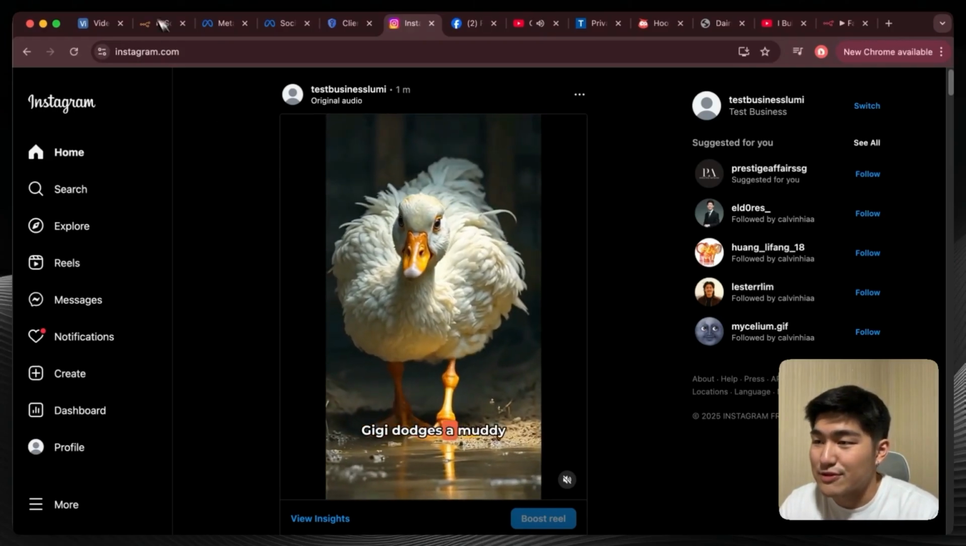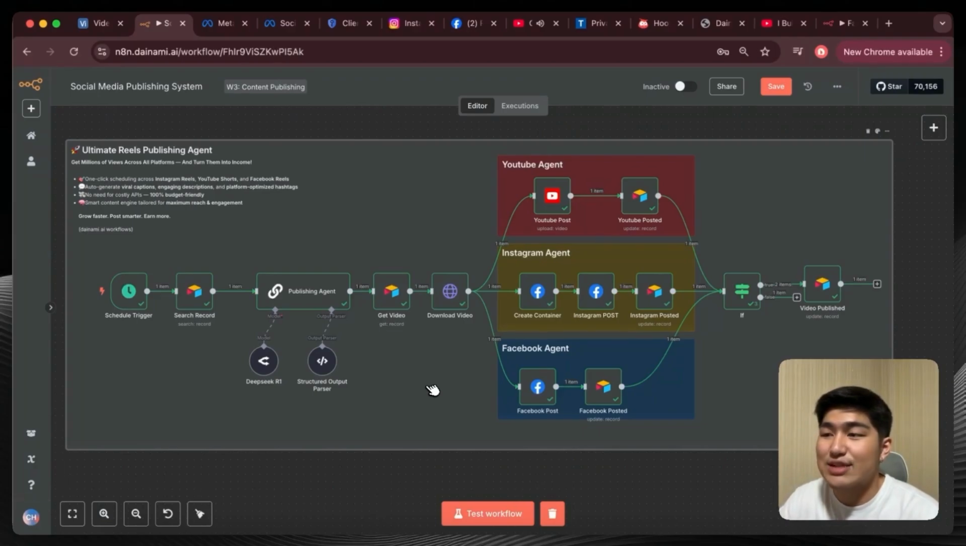So that's super cool, and that's how we can repurpose our content into 3 different platforms using our specific workflow. And so today we're going to go through how this exactly works and how you can build your own specific publishing agent for you to publish your content unlimitedly onto every single platform. So without further ado, let's get right into it.